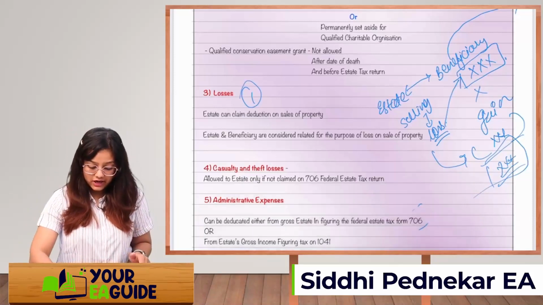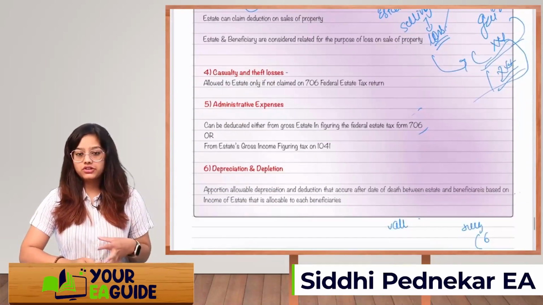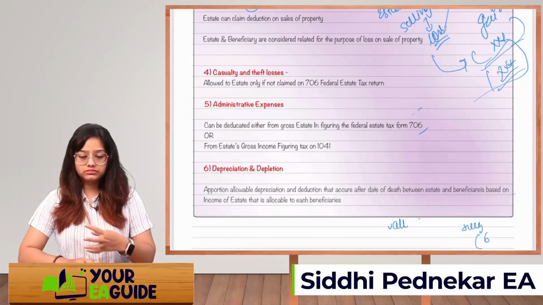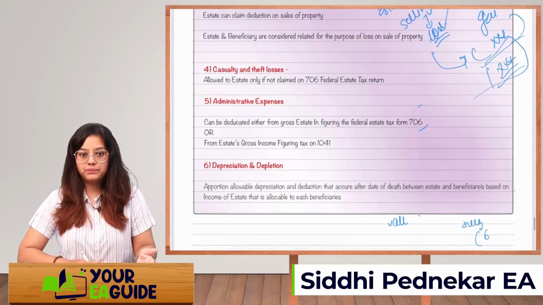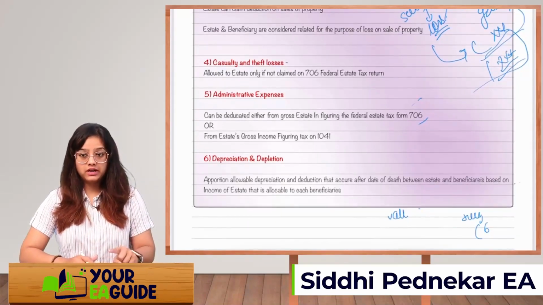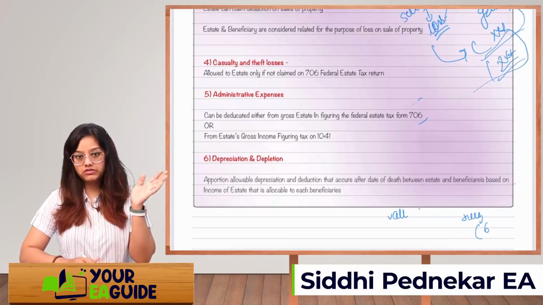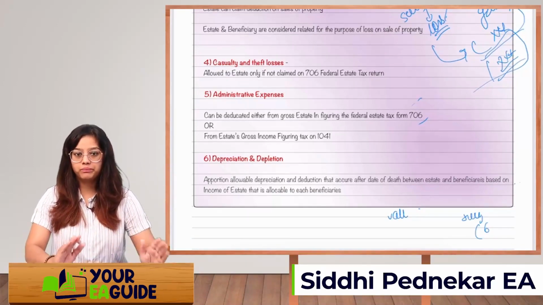Next is casualty and theft loss. Obviously, this will be allowed. If there is a casualty or theft loss of any asset or property, then it is allowed to the estate only if not claimed on 706. Whenever they are filing 706, if they have not claimed that loss, then it will be allowed to the estate on Form 1041.